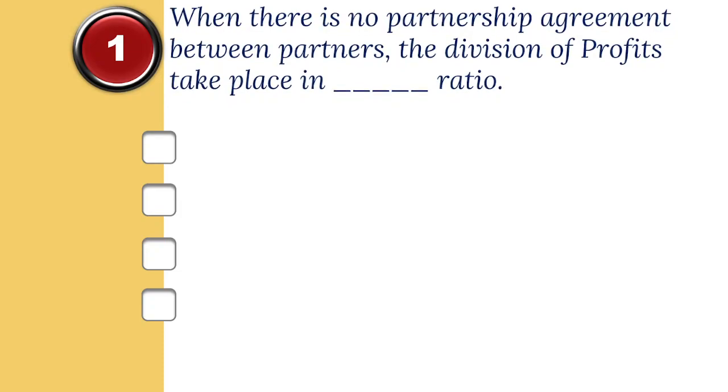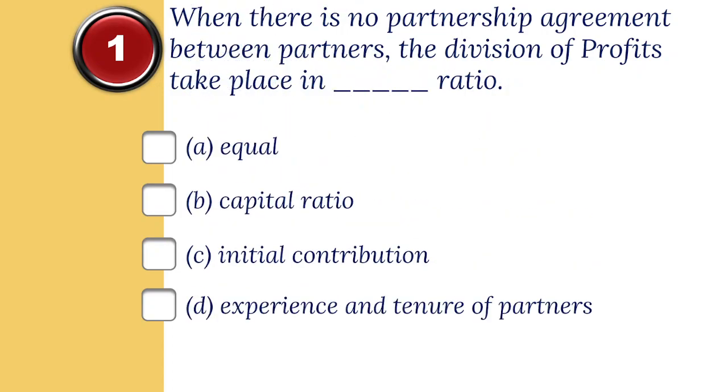1. When there is no partnership agreement between partners, the division of profits takes place in dash ratio. The options are A. Equal, B. Capital ratio, C. Initial contribution, D. Experience and tenure of partners. And the correct option is A. Equal.